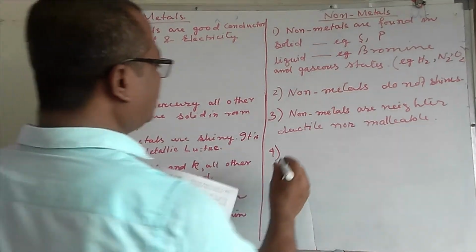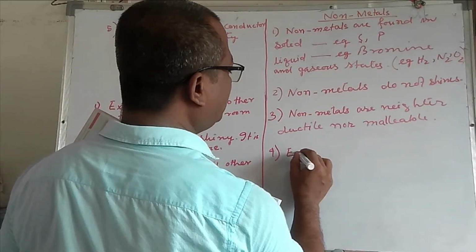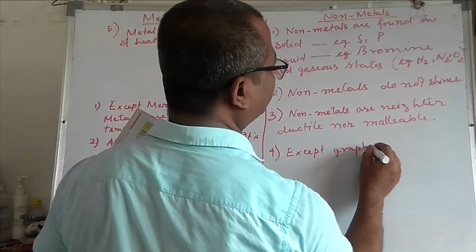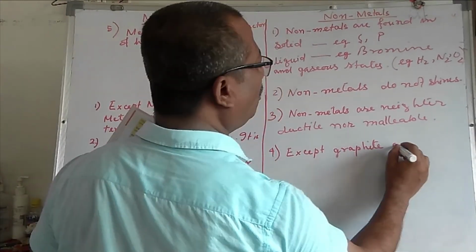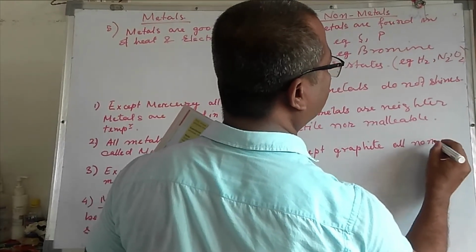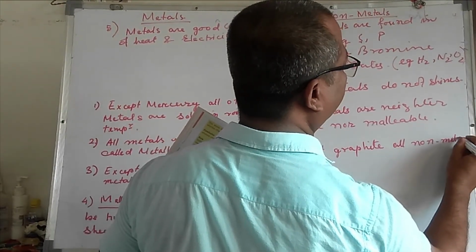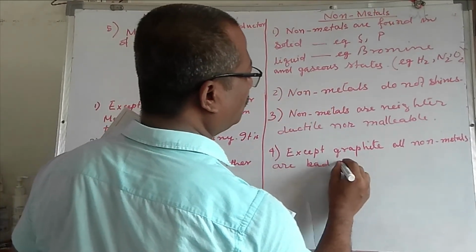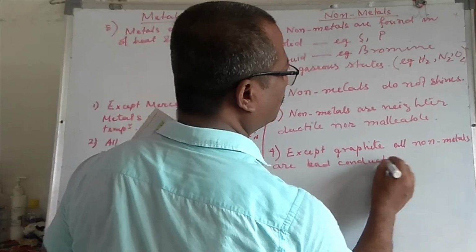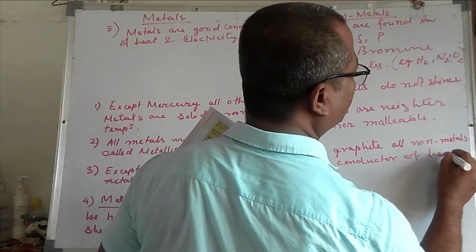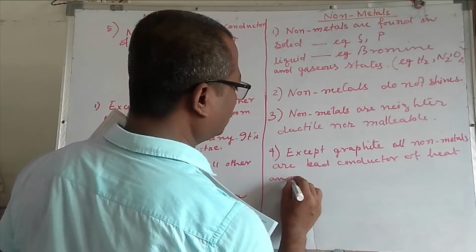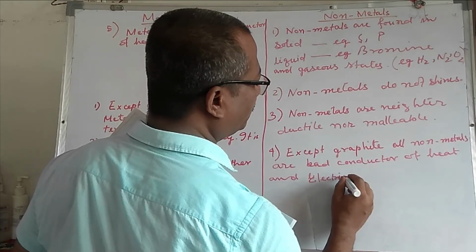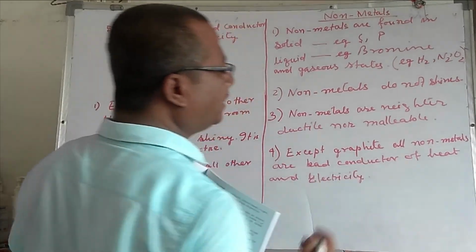Except graphite, all non-metals are bad conductors of heat and electricity. That means they do not carry electric current or heat.